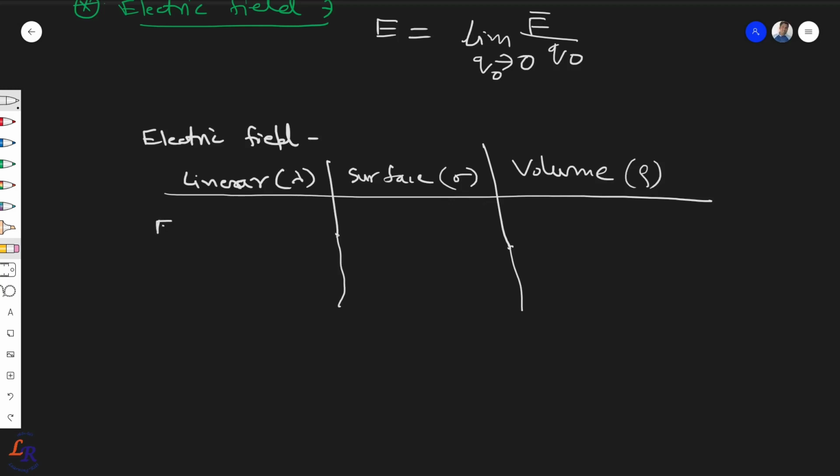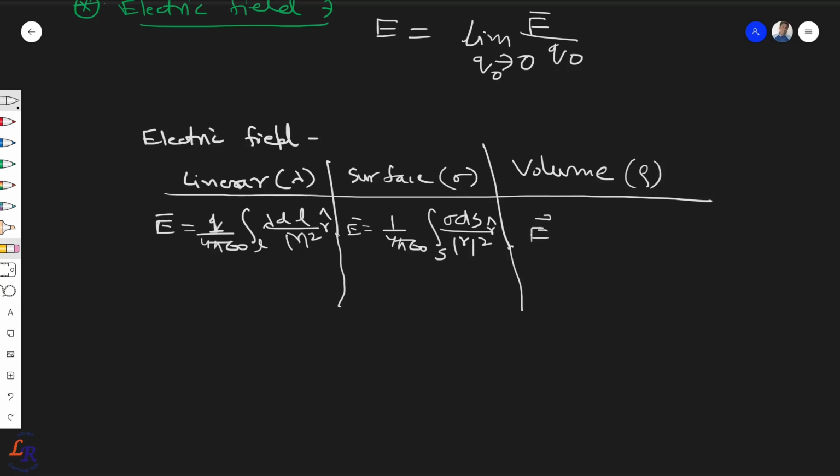You can write electric field E as 1 upon 4 pi epsilon 0, line integration here, lambda dl upon r square r cap. Similarly here the electric field can be given as 1 upon 4 pi epsilon 0, surface integration sigma ds upon r square, r cap.